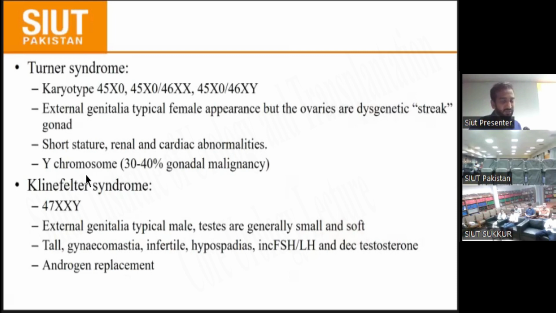And the Y chromosome can also be present here. That's why the patient mostly has a risk of gonadal malignancy, and that's why we need gonadectomy, because of the high risk of conversion to gonadal malignancy. Klinefelter syndrome is a 47,XXY karyotype, and the external genitalia are typically male, and the testes are small and soft. The patient presents mostly tall, with gynecomastia, infertile, hypospadias, increased FSH and LH levels, and decreased testosterone. Mostly hormone replacement therapy is needed.